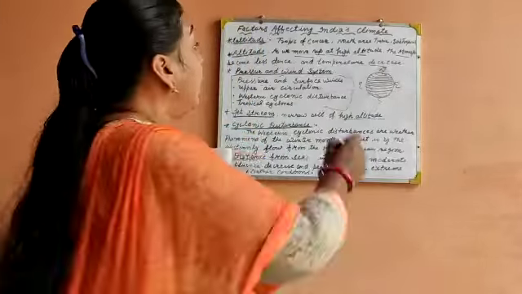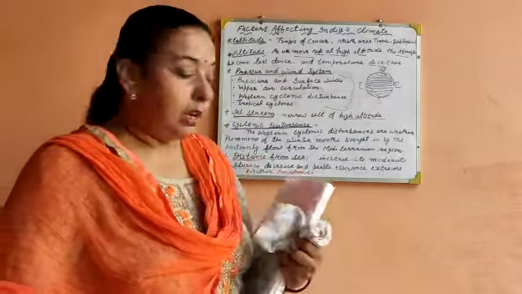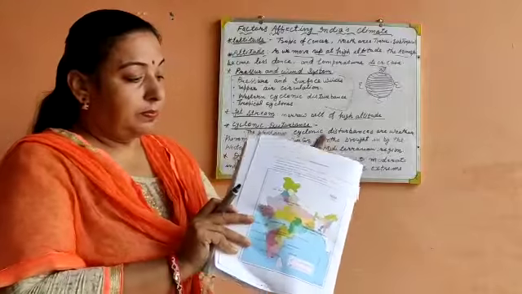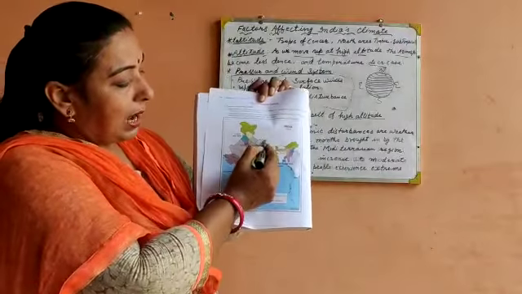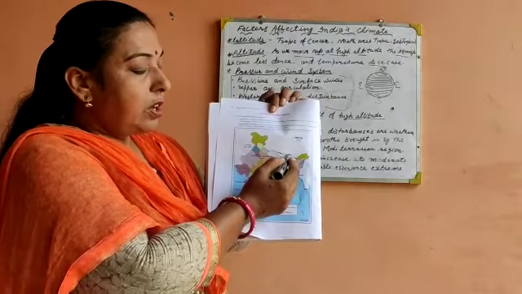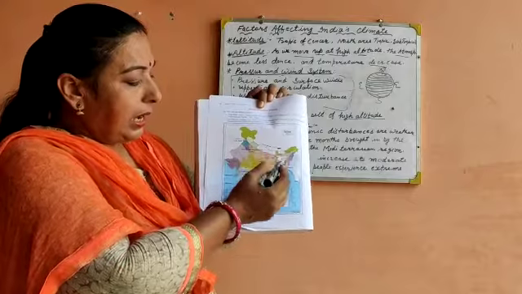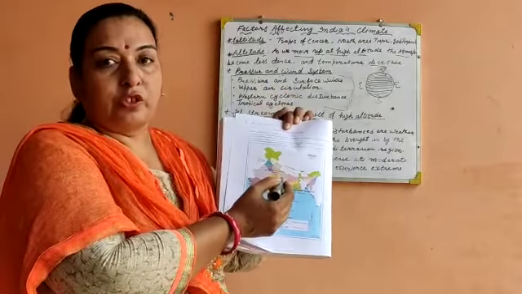Second is altitude. Altitude means as we move up to high altitude, like the Himalayas. Here lie the Himalayas mountains. Their height is above 4,000 meters, and the Himalayas are covered with snow.